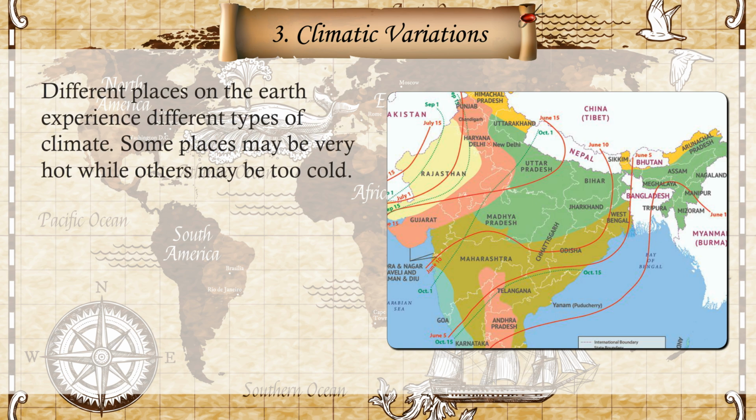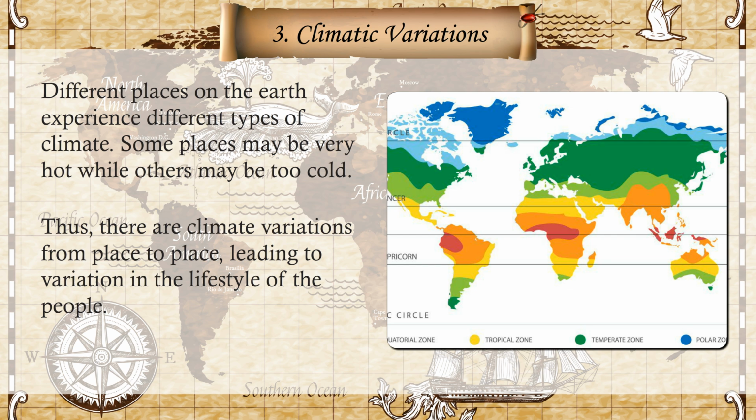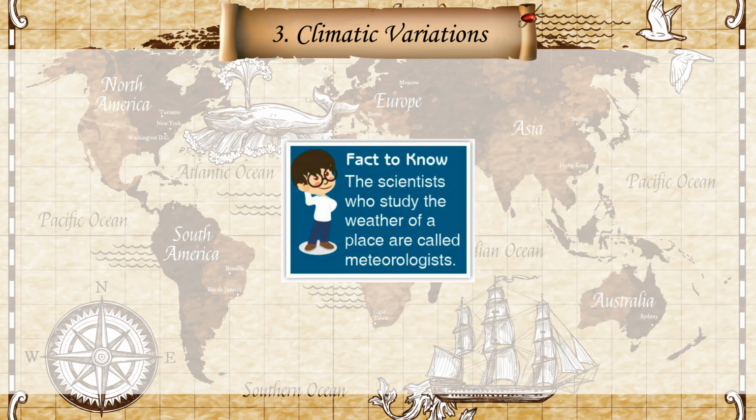Different places on the earth experience different types of climate. Some places may be very hot, while others may be too cold. Thus, there are climate variations from place to place, leading to variation in the lifestyle of the people. Fact to know: the scientists who study the weather of a place are called meteorologists.